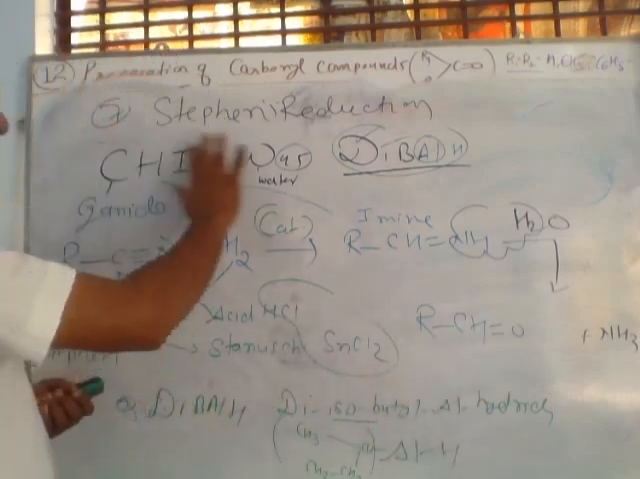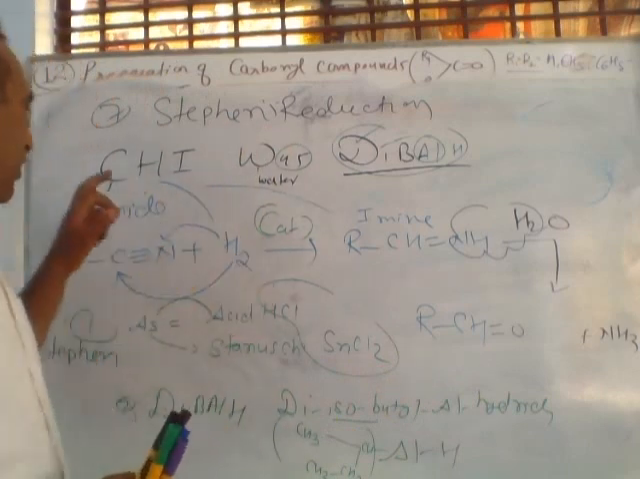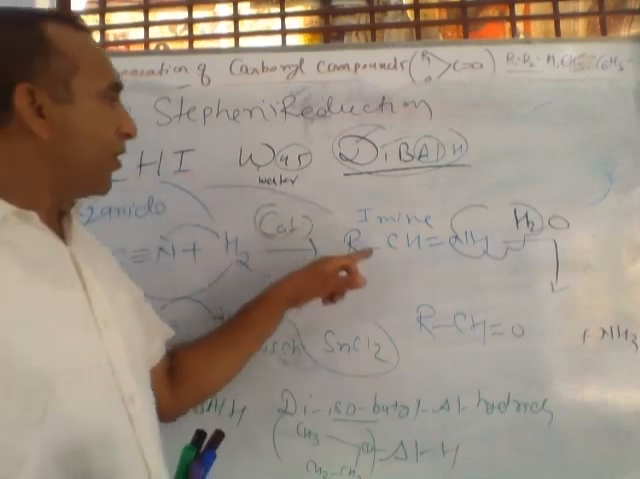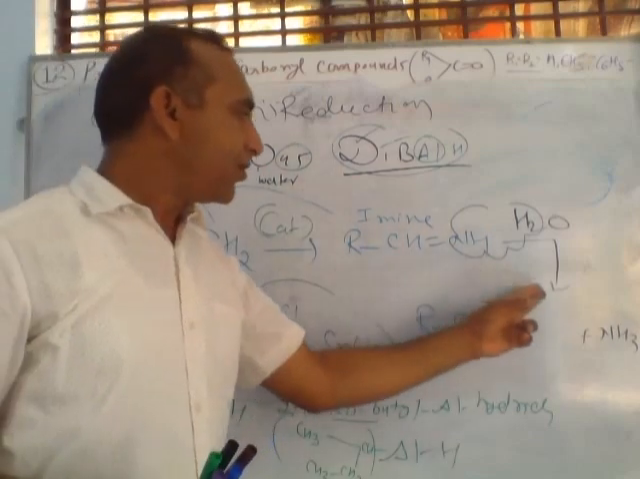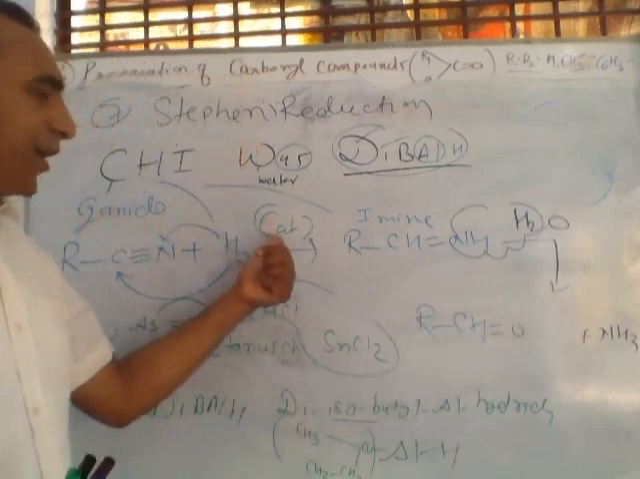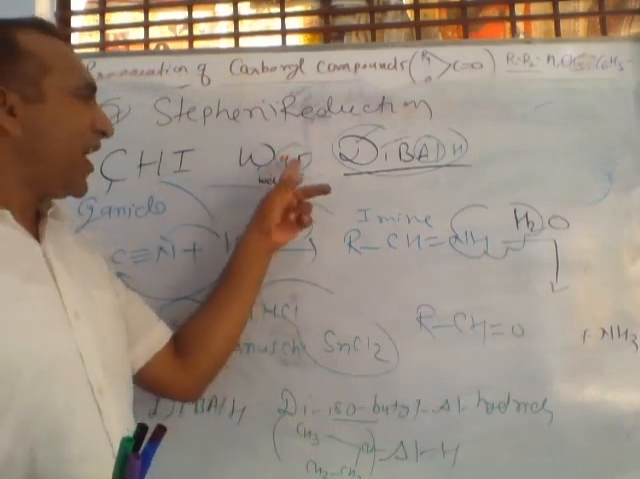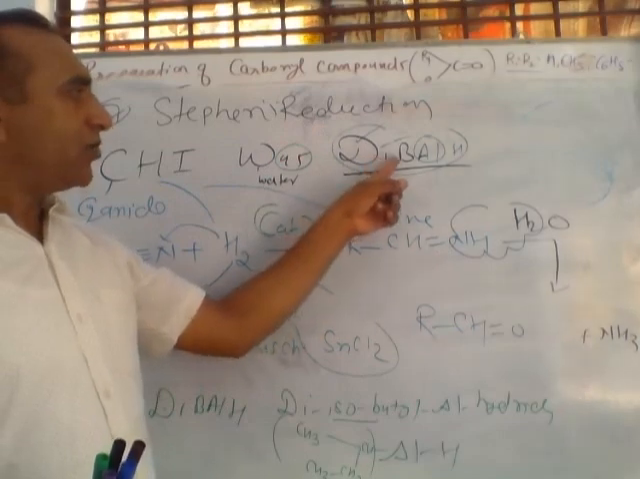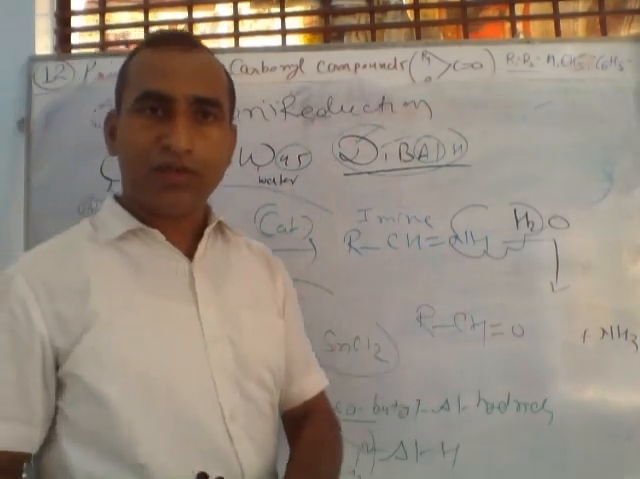So the meaning of chai was Diwali is cyanide, hydrogen, intermediate compound form, hydrolysis, it gives aldehyde. Here catalyst, we can use this type A as acid and Stephen. Otherwise, we can use diisobutyl aluminum hydride.